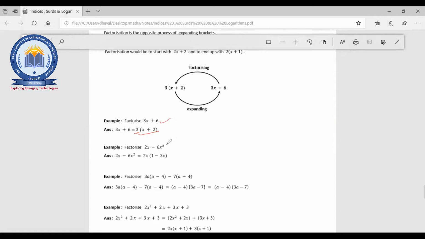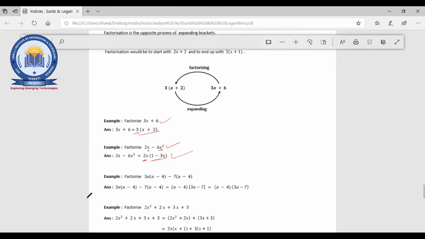Okay, the next one is 2x minus 6x squared. So here you can see 2 is common, right? But the other thing is here x and here x squared. So 2x is common in both the terms. So we can take out 2x as common. And here what remains is 1 minus 3x. Fine. So 1 minus 3x we can write in a bracket.